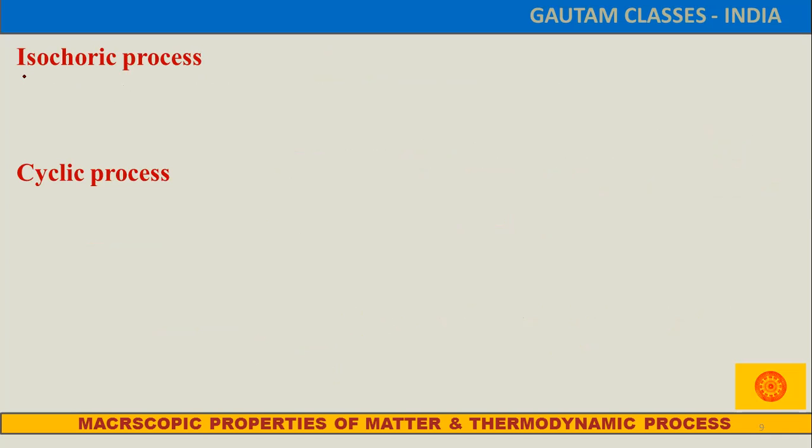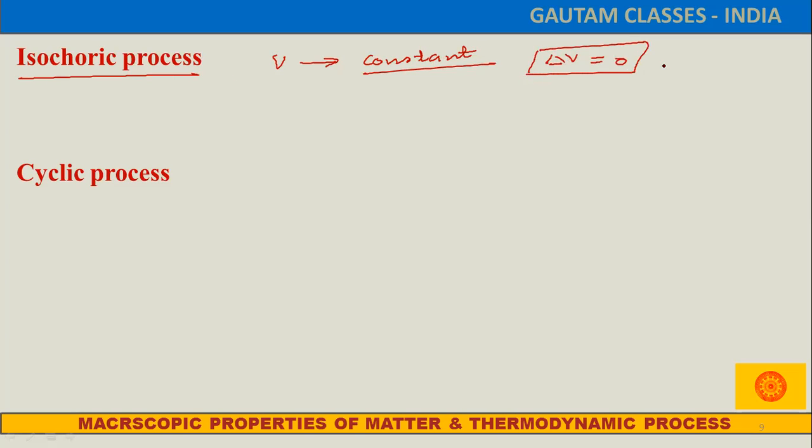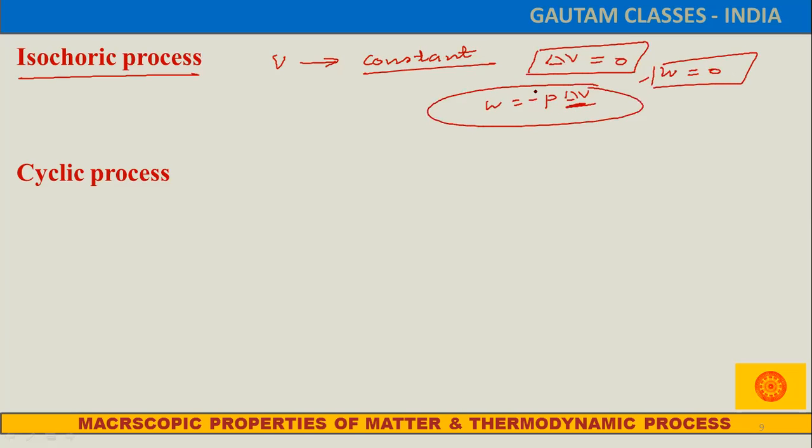Isochoric process: if throughout the process the volume of the system remains constant, that means the change in volume is 0. So in an isochoric process, what about the work done? Work done is always 0, because the formula of work done is minus P delta V. If the change in volume is 0, work done will be 0. Always keep in mind that in an isochoric process, work done will be 0.